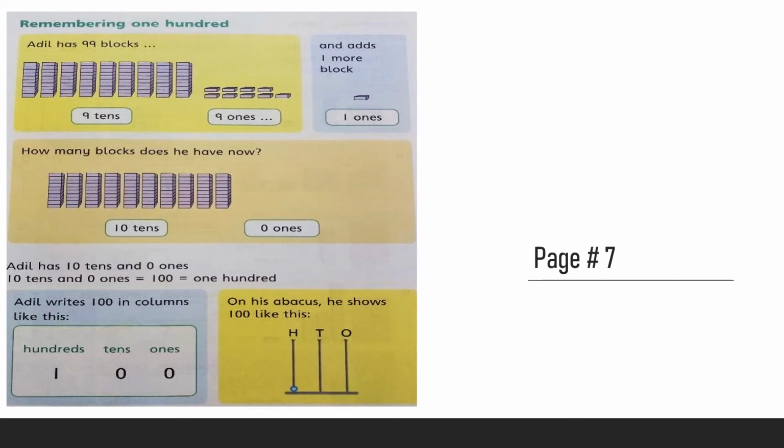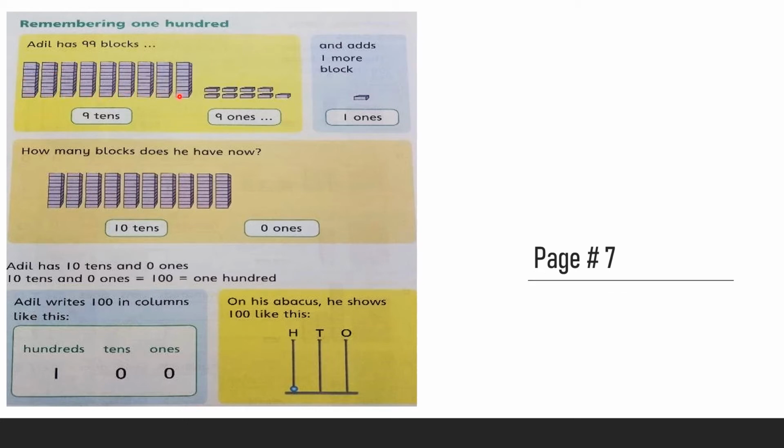Now you have to open your book, page number 7. What is written here? Adil has 99 blocks. See here, how many blocks are here? 1, 2, 3, 4, 5, 6, 7, 8, 9. There are 9 blocks and each block is of 1 ten. This is 1 ten, 2 tens, 3 tens, 4 tens, 5 tens, 6 tens, 7 tens, 8 tens, 9 tens.